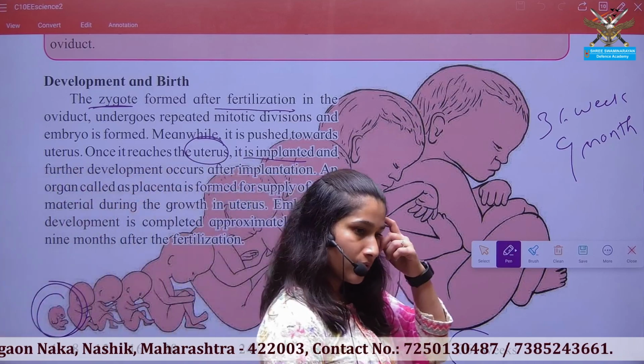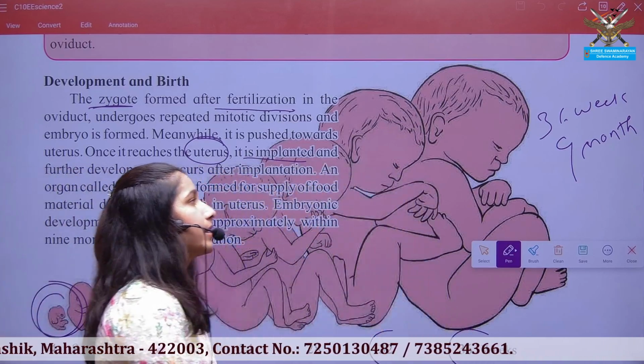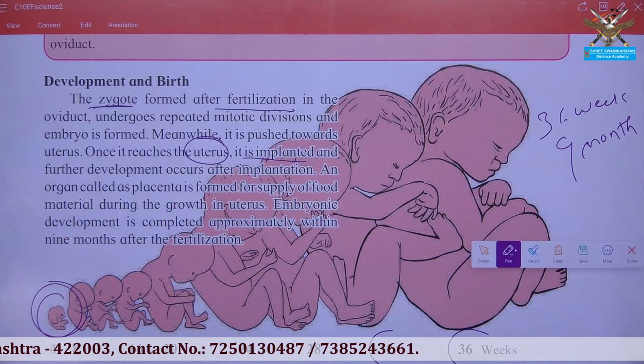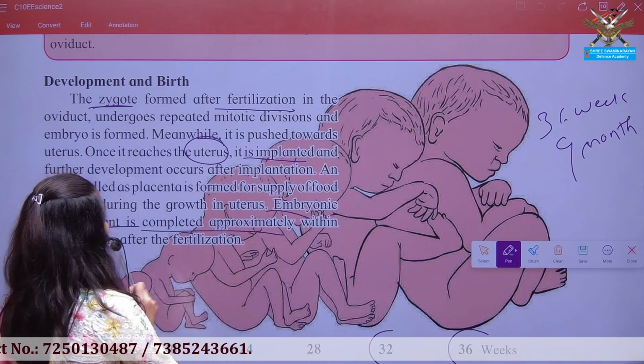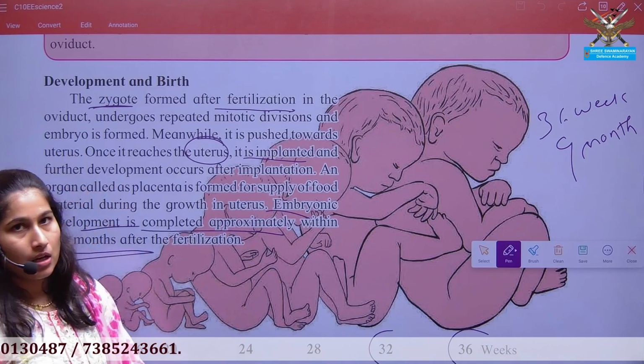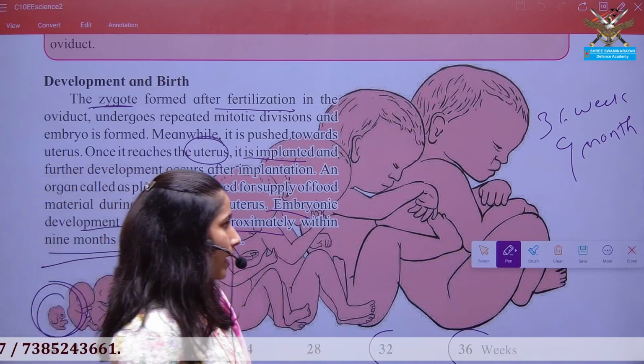This embryonic development is completed approximately at 9 months, that is the 36 week stage.